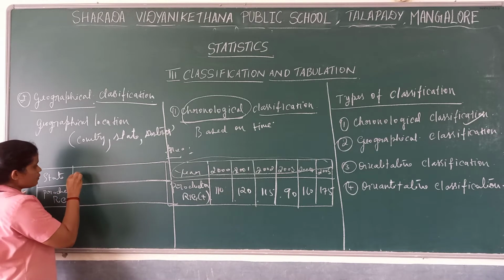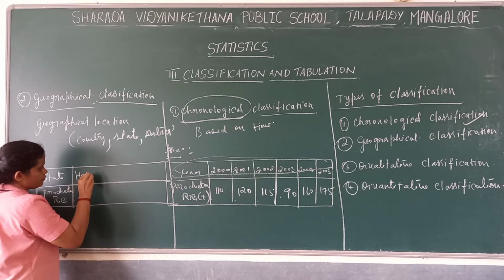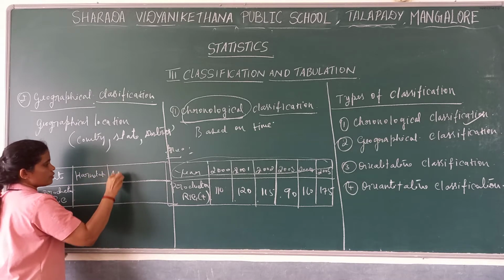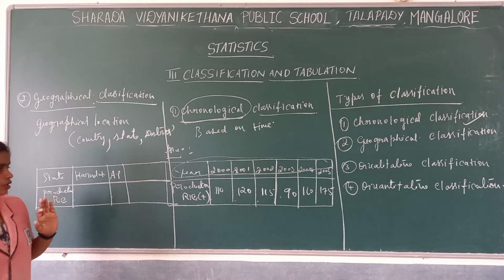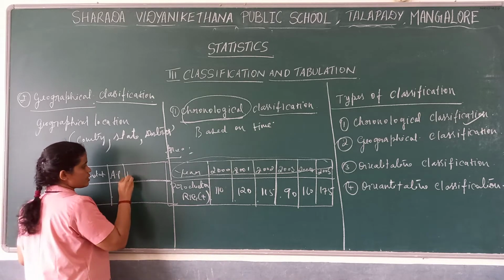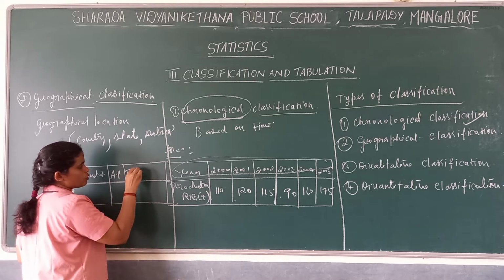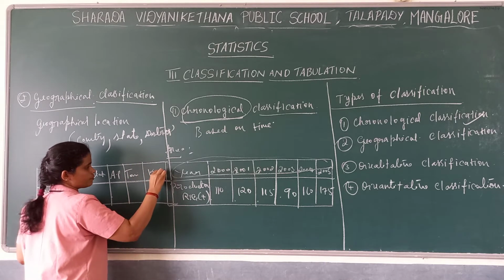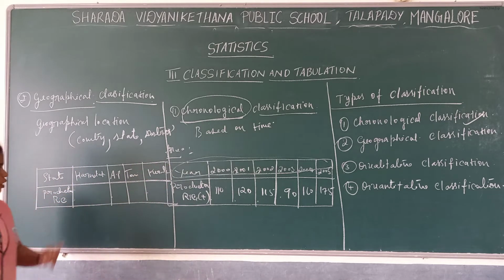For example, here we take Karnataka first, then Andhra Pradesh, Telangana, or else Tamil Nadu, then Kerala. What is the production of rice?